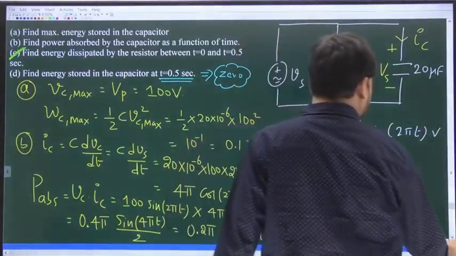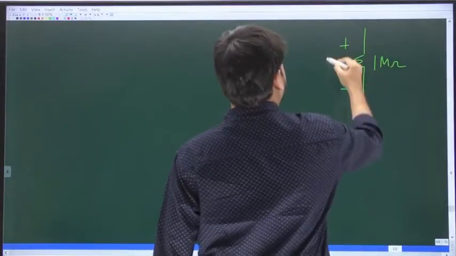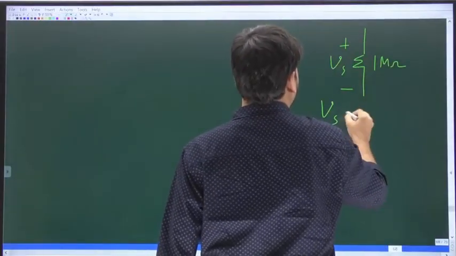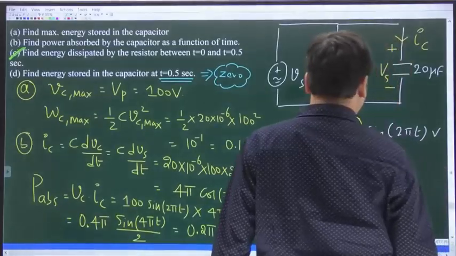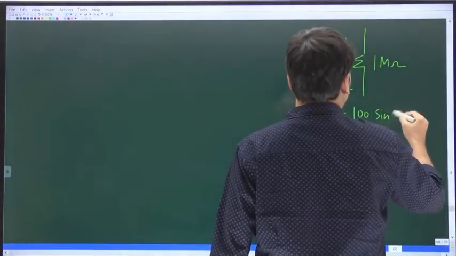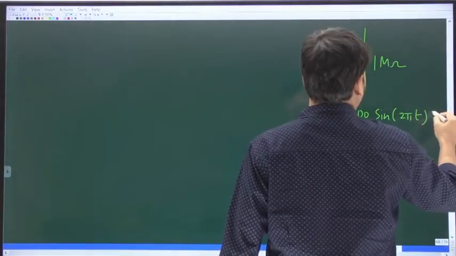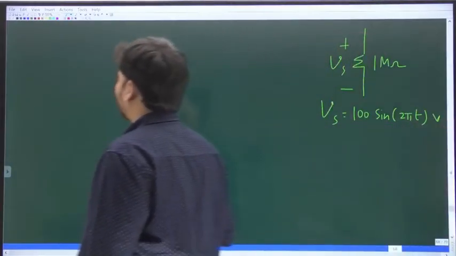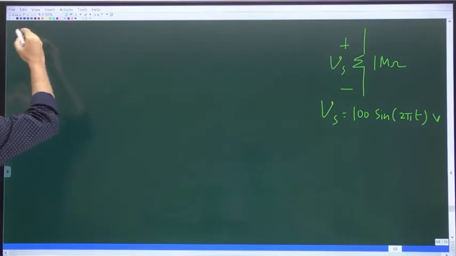We have the 1 mega ohm resistor across which the voltage drop is Vs. And what is Vs? It is 100 sine 2 pi t volts. And what are you asked to find?